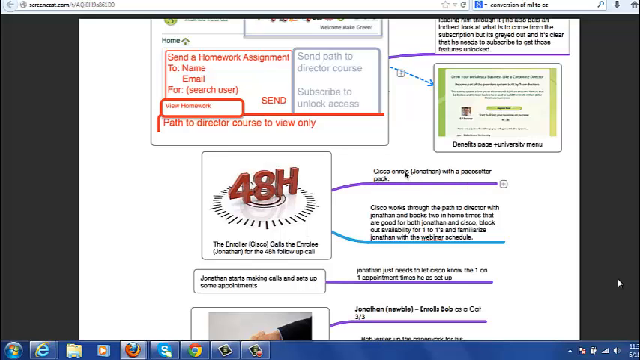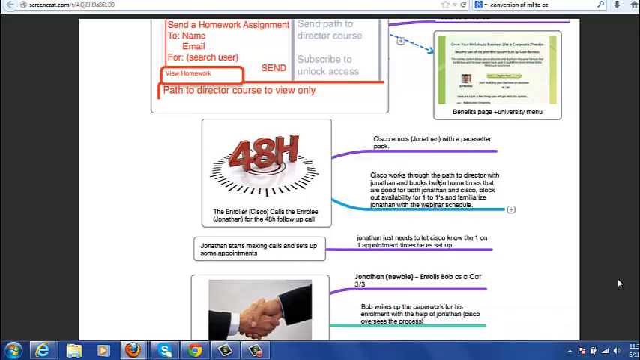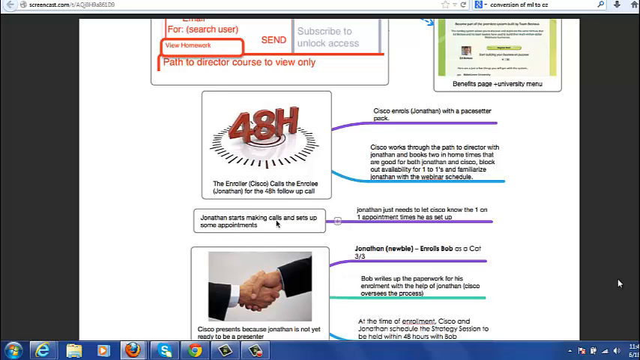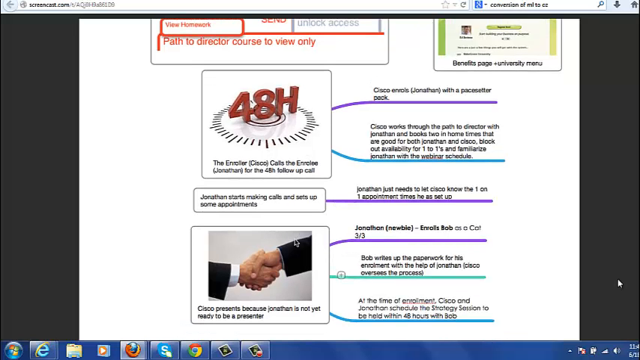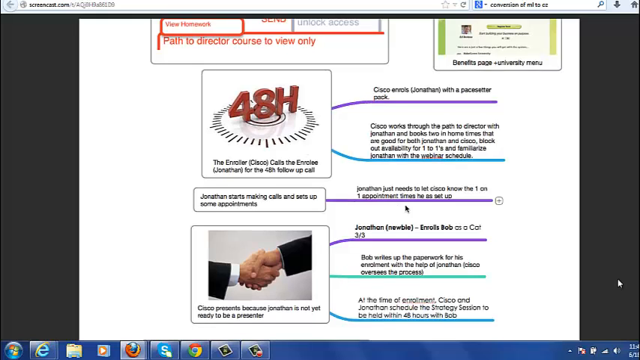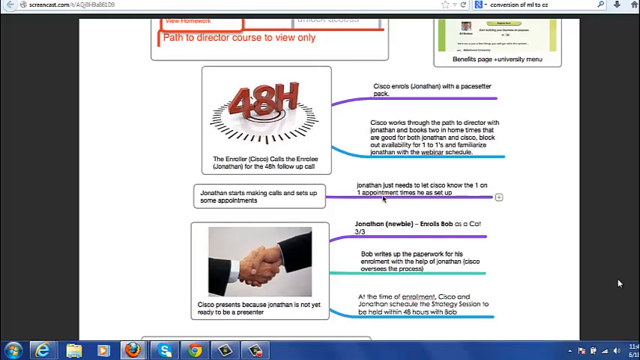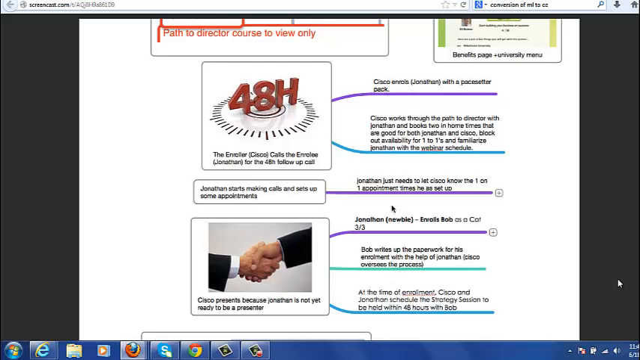Cisco enrolls Jonathan with a PaceSetter pack. Cisco works through the Path to Director with Jonathan and books two times that are good for both Jonathan and Cisco. They block out availability for one-on-ones and book their in-homes and familiarize Jonathan with the webinar schedule. Jonathan then starts making calls to set up some appointments. Jonathan just needs to let Cisco know the one-on-one appointment times that he has set up.